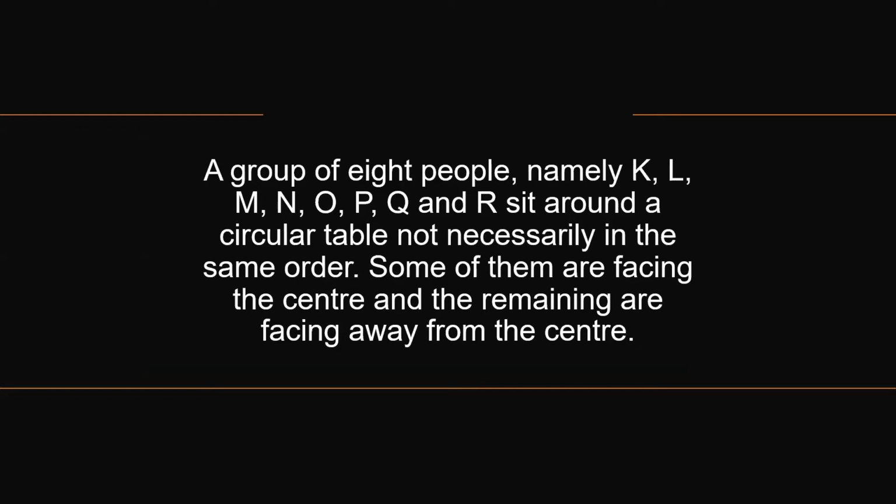A group of 8 people, namely K, L, M, N, O, P, Q, and R, sit around a circular table, not necessarily in the same order. Some of them are facing the center, and the remaining are facing away from the center. So let's look at this question and try to solve this now.